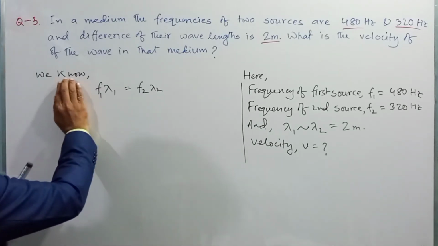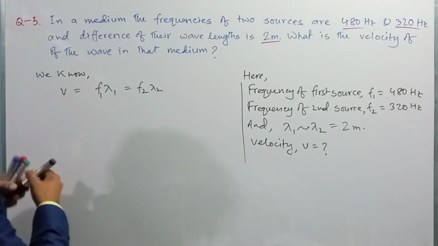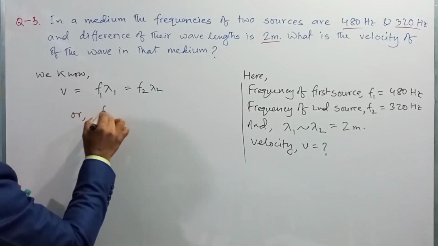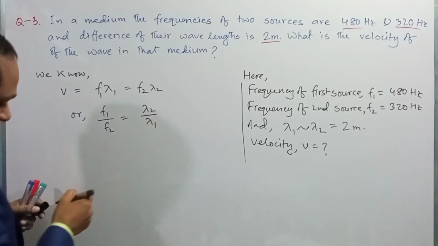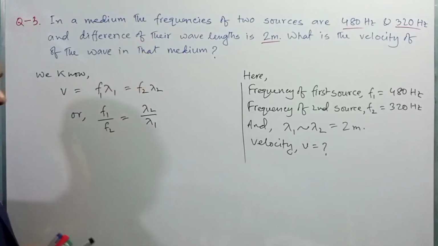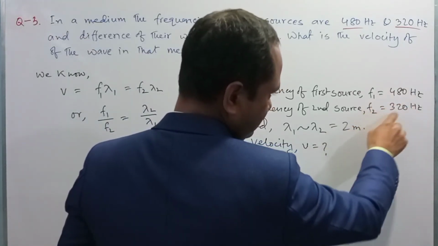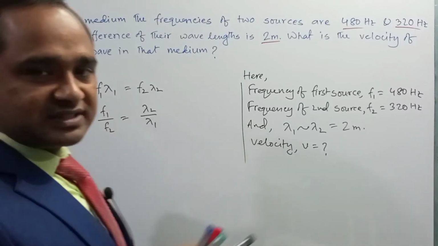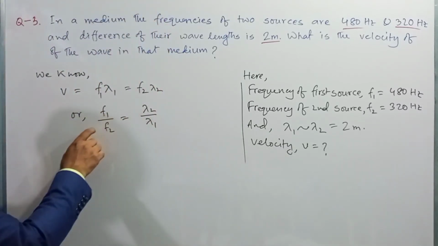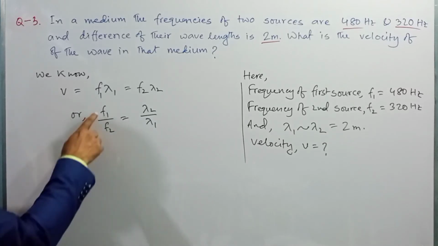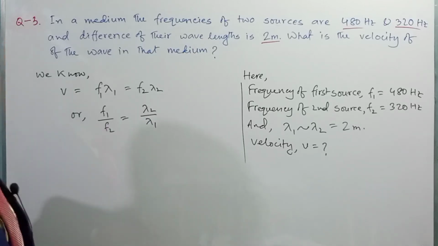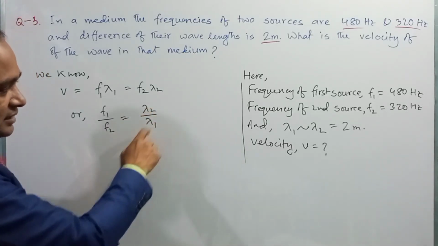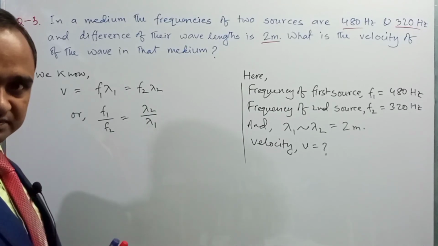So from this relation we can write f1 by f2 is equal to lambda 2 by lambda 1. Dear student, from the given values, f1 is 480 and f2 is 320, so obviously f1 is greater than f2. So in this ratio, the numerator f1 is greater than the denominator. Since these two fractions are equal, lambda 2 must be greater than lambda 1, right?